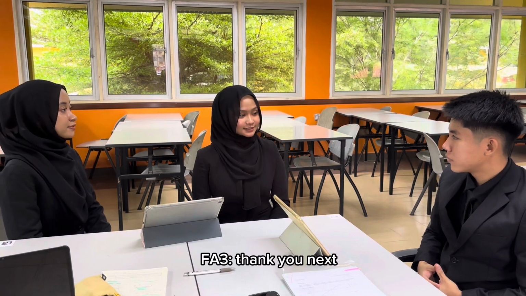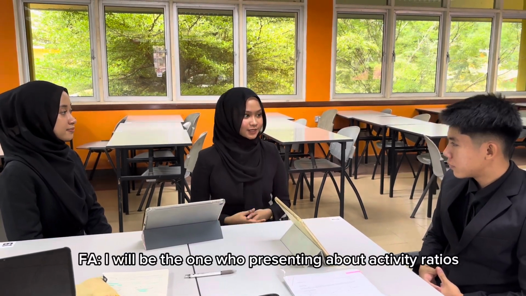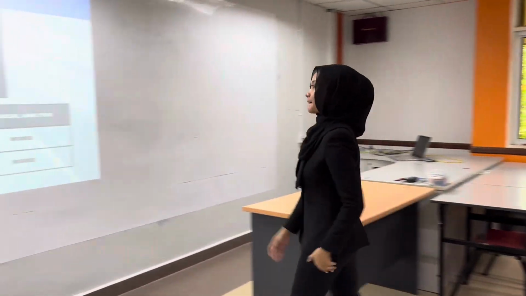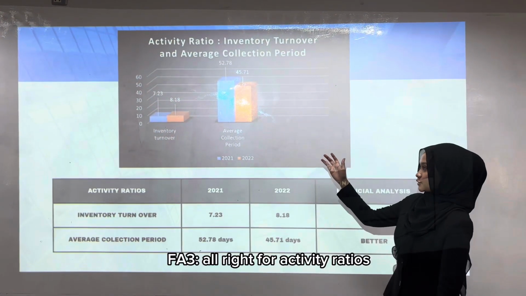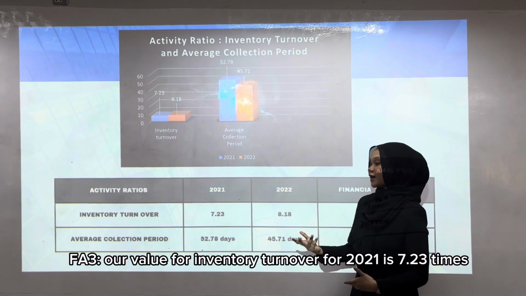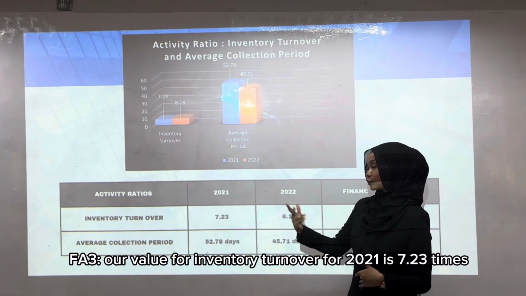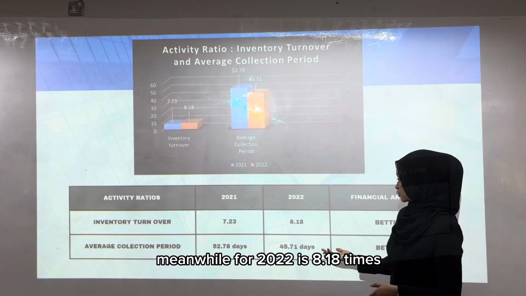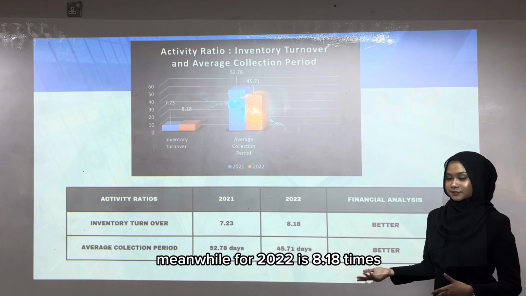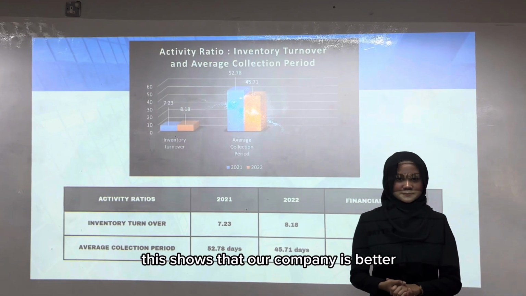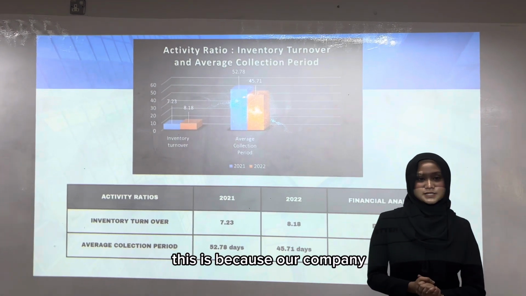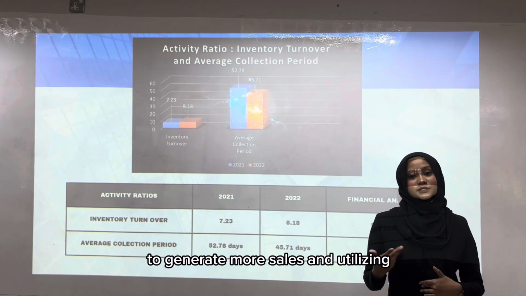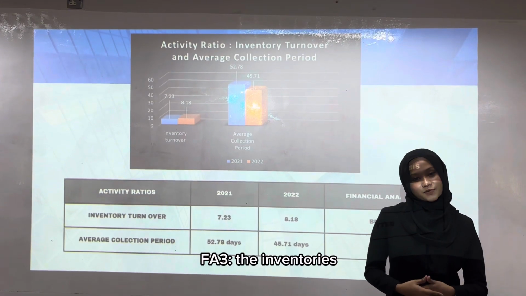Thank you. Next, I will be the one presenting about activity ratio. Alright, for activity ratio, as you can see in the bar chart, our value for inventory turnover for 2021 is 7.23 times. Meanwhile, for 2022 is 8.18 times. This shows that our company is better. This is because our company is more efficient than the previous year in generating more sales and utilizing the inventories.